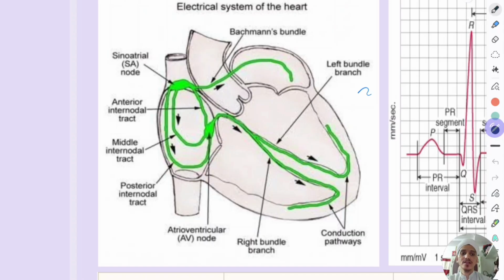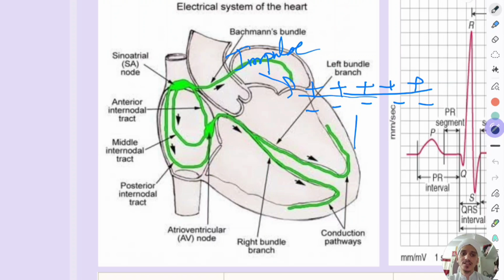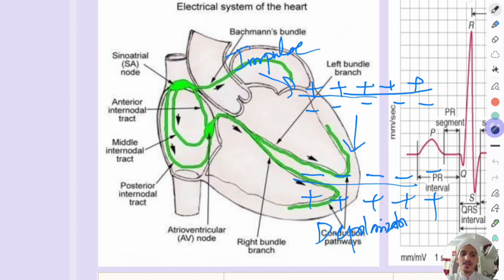So what is depolarization? Remember, normally a cell is like this. The basement membrane potential of the cell is like this. So this is the basement potential. If some impulse touches this, it will become like this. Outside will become negative and inside will become positive. So this generates a current, and this is known as depolarization. After some time, it will move back to its basement potential. So that is known as repolarization.